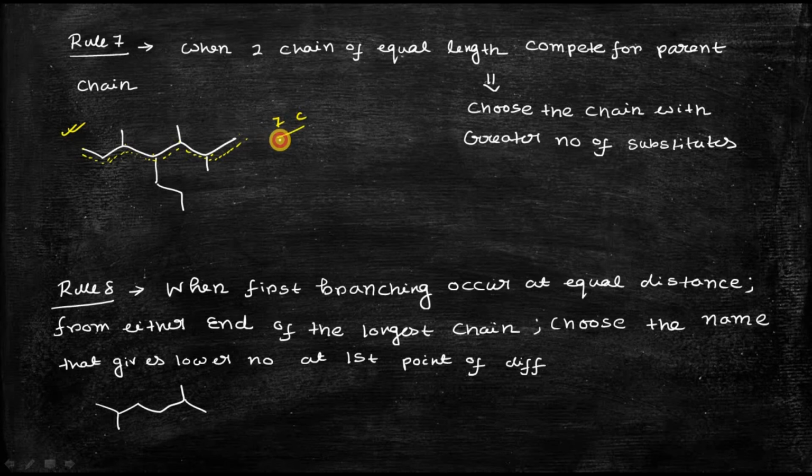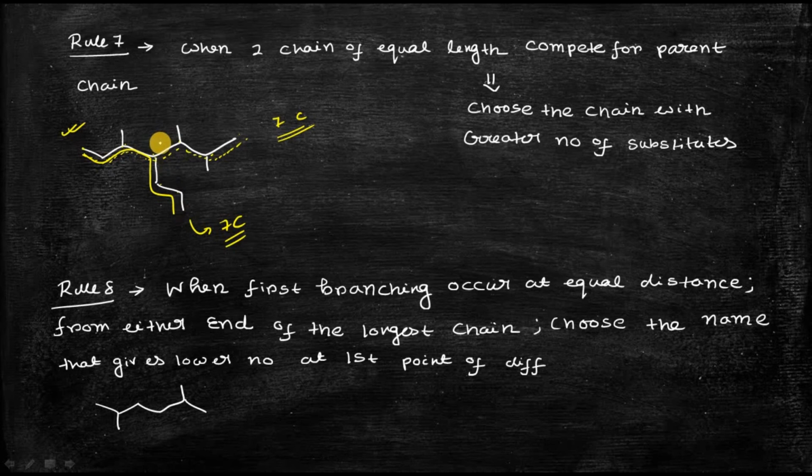Similarly, if you choose like this, you will get 1, 2, 3, 4, 5, 6, 7. So in that case also you get a 7 carbon main chain. So which will be the parent chain? How will you decide whether this or this is the parent chain?